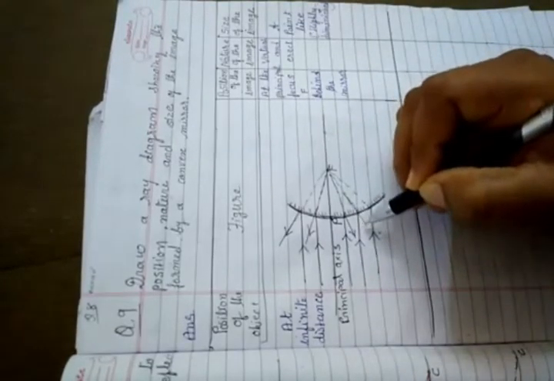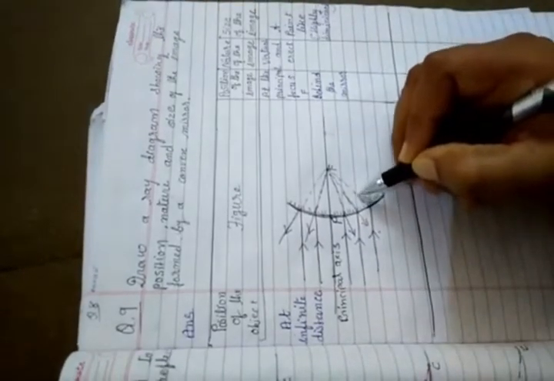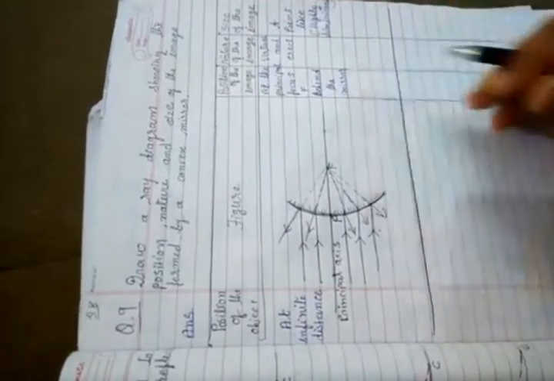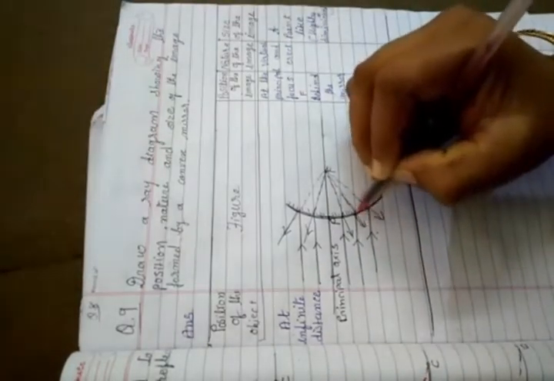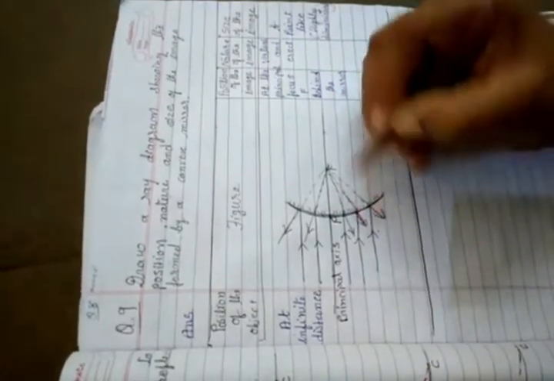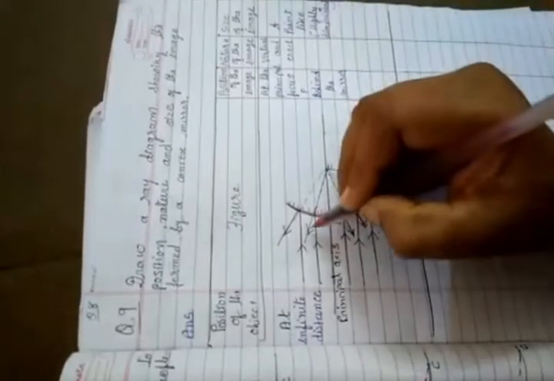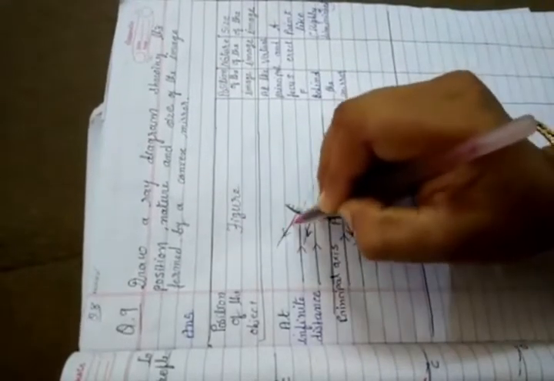All these rays are known as reflected rays. I try to denote these rays in a different color. See, this ray is a reflected ray, this also, this also. All red color rays are reflected rays.